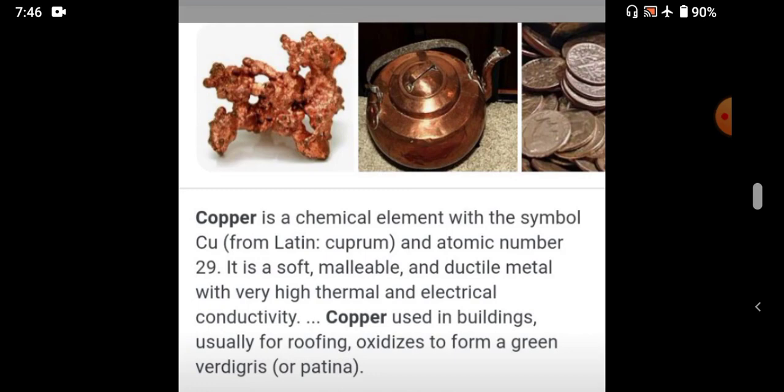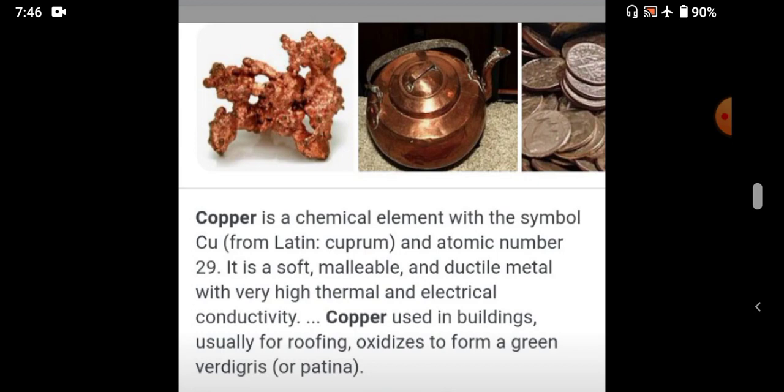Copper is the first metal that prehistoric people used for many purposes. It is a metallic metal that can never be broken.